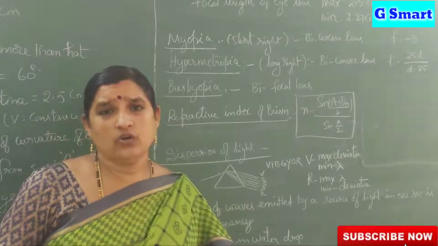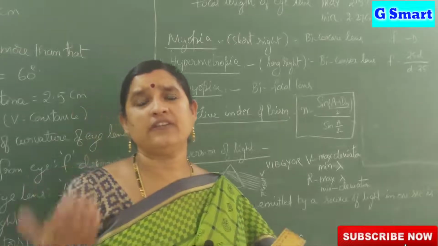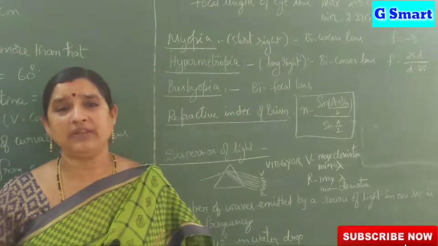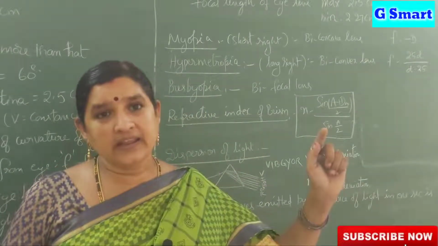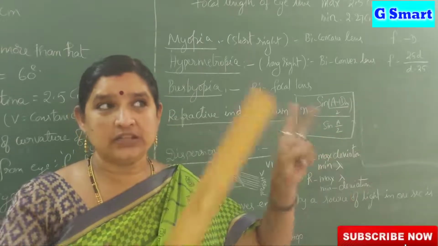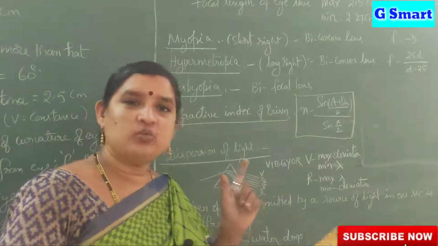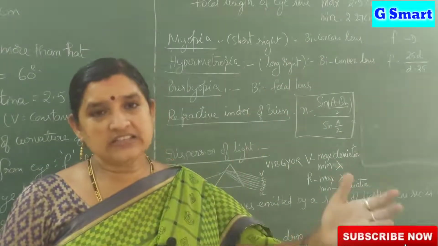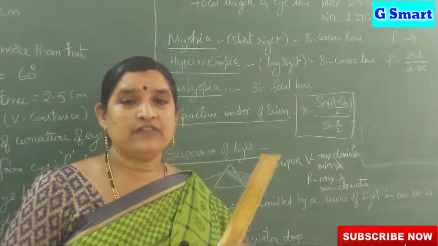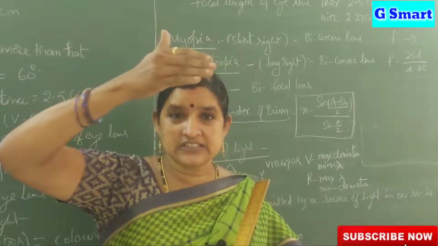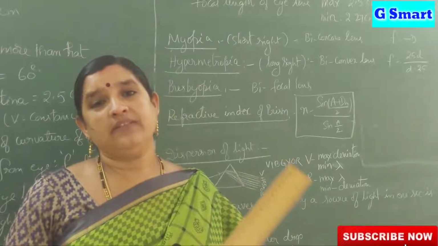Next, how to find the refractive index of a prism. To find the refractive index of a prism, first we have to calculate the minimum deviation angle. To do that, we have to do an experiment. We incident a light ray, and refraction takes place twice at the 2 faces of the prism, and it emerges. Find out how much the deviation angle is. Change the angle of incidence continuously and find the angle of deviation continuously. If you observe, the angle of deviation gradually decreases, and when it reaches a particular point, it increases again. So we get the minimum deviation angle.